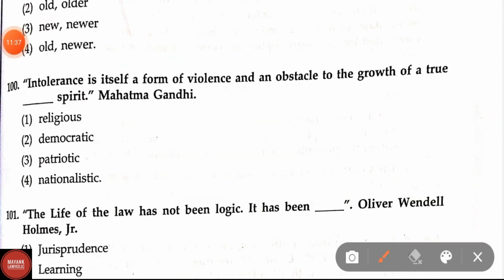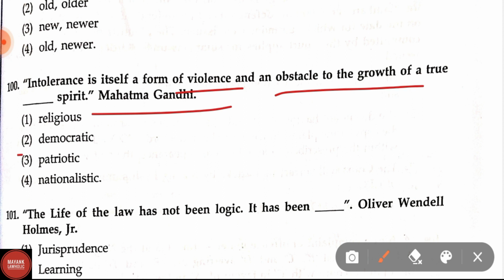Intolerance is in itself a form of violence and an obstacle for the growth of a true dashed spirit. Mahatma Gandhi. Here the correct answer is option 2nd, democratic spirit.